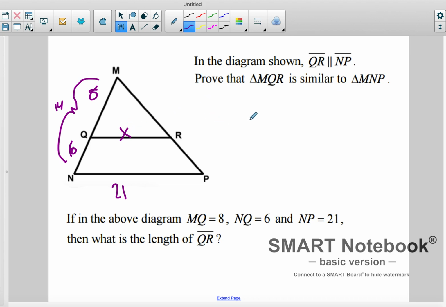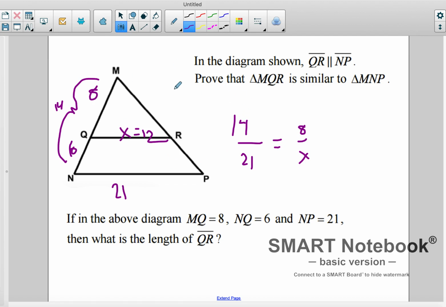So I'm going to go 14 over 21 is equal to 8 over X, and we're going to get 21 times 8 gives you 168, and then divided by 14 gives you 12, and X is equal to 12 there.